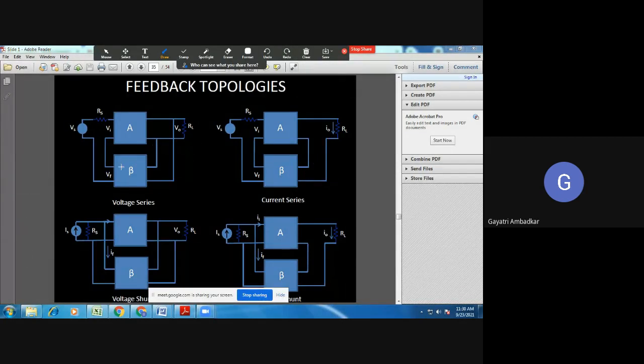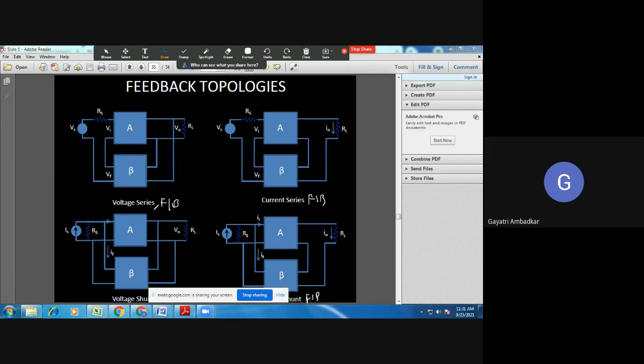So this is voltage series feedback topology, this is current series feedback, this is voltage shunt feedback, and this is current shunt feedback. Now, whenever I tell you to draw this, you must be able to draw it.